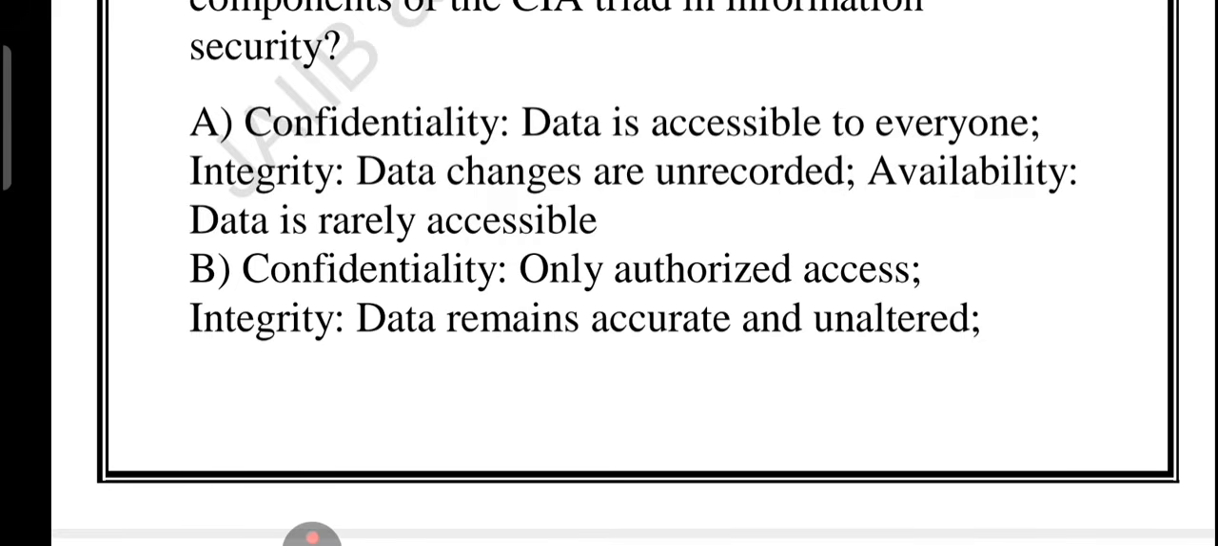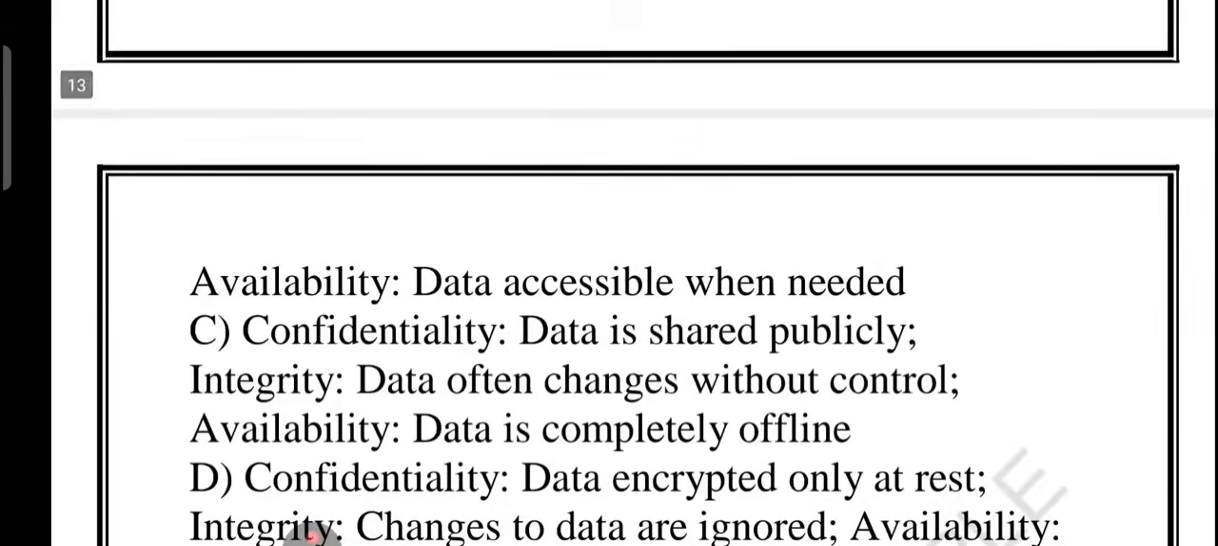Option number B. This is the correct answer. Confidentiality means only the right people can see the data. Imagine your bank account details. No one else should see them. Integrity means data stay correct and unchanged unless authorized. For example, your bank balance should not be changed randomly. Availability means data is available when you need it. For example, you should be able to check your bank account anytime without any downtime.